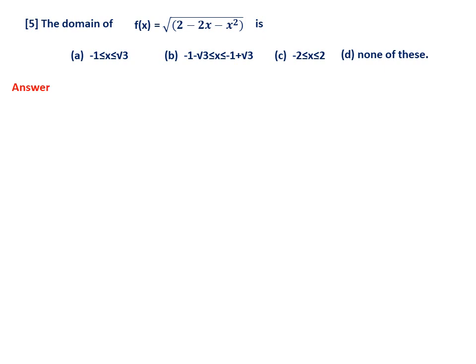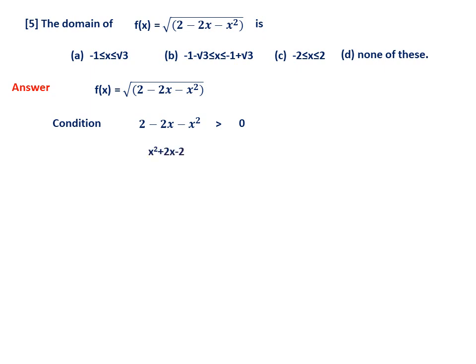Whenever a square root is given, the condition is that anything inside the square root should be non-negative. Here the condition is that this should be positive, but there is a small mistake here. Since it is in the numerator, you can include 0 also. So it should be more than or equal to 0. Please include 0 also. Of course, later I have done it. It is my mistake actually. I should have included 0.